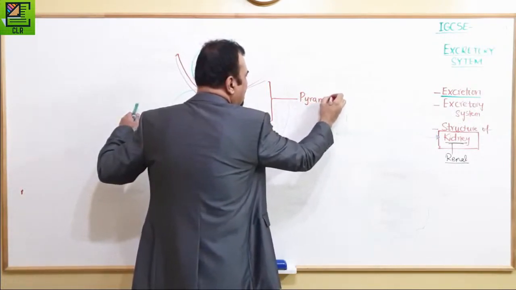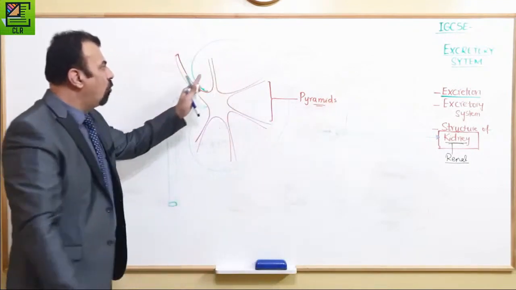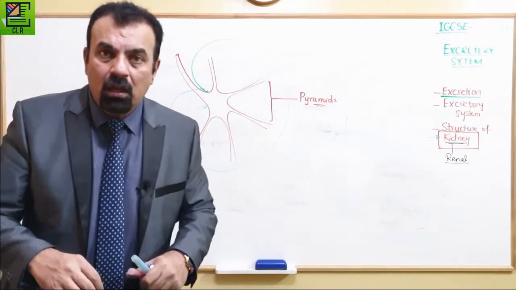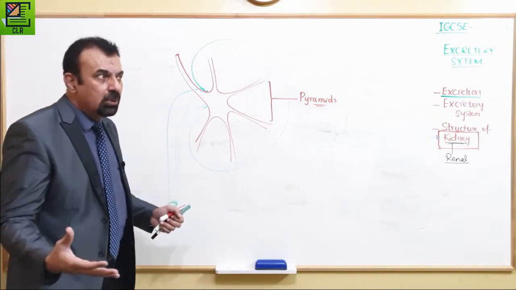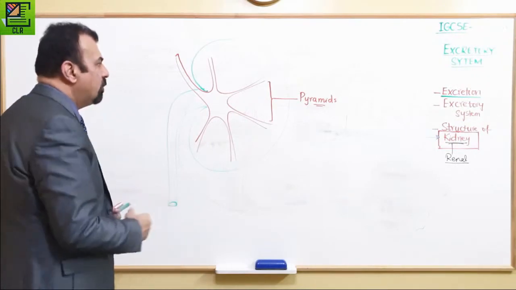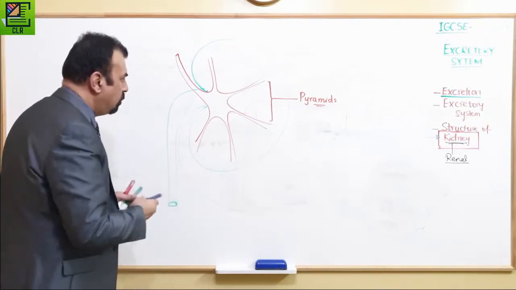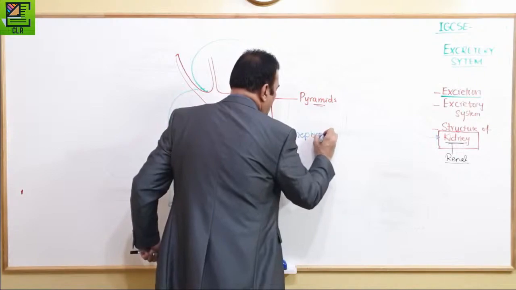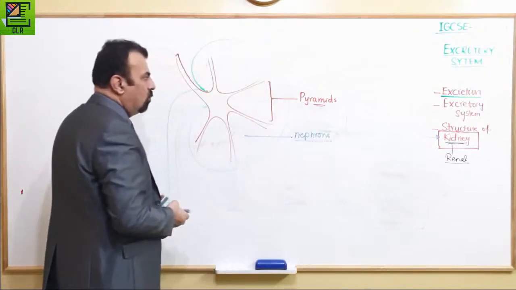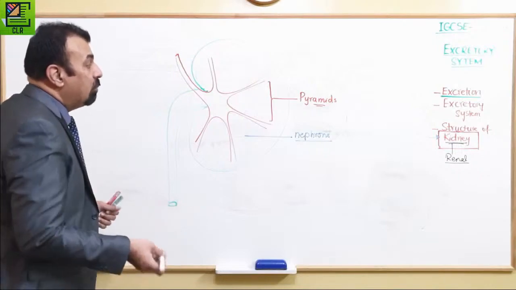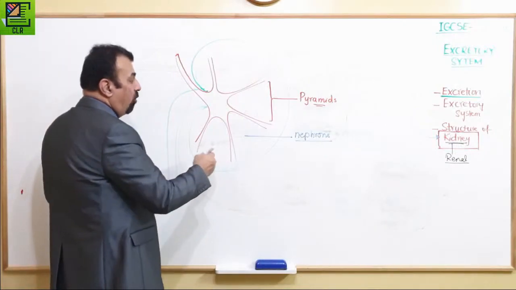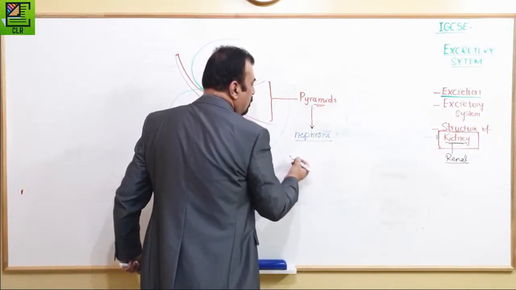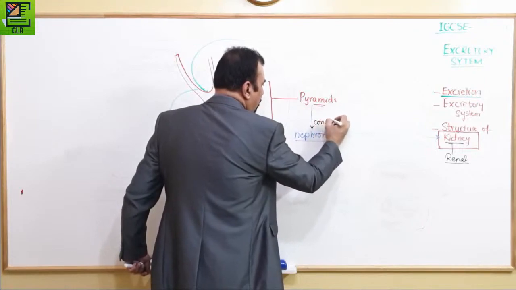Inside these pyramids, or of course in this whole region, there are very small microscopic tubules. What's a tubule? It means a very small tube. There are microscopic tubules called nephrons. So the pyramids contain nephrons.